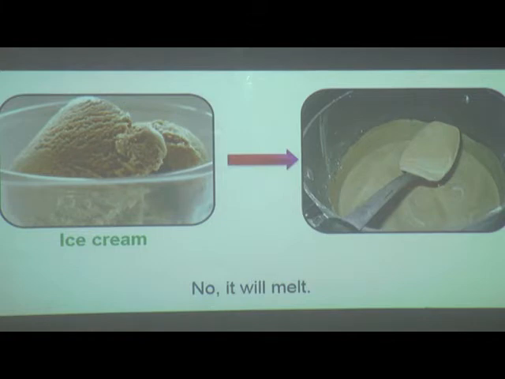These are all reversible changes, in which we get the original substance or original form again under the same conditions, and it is called a reversible change.